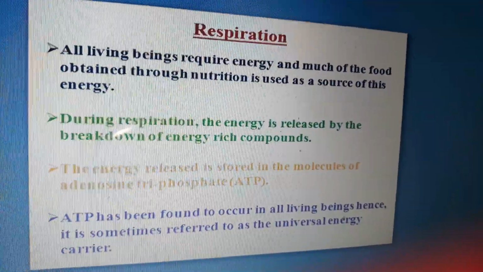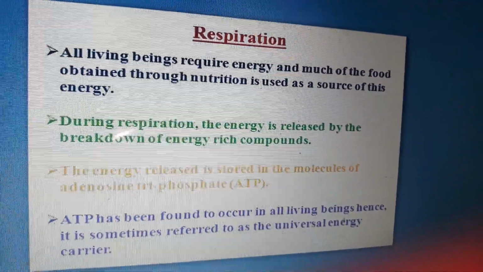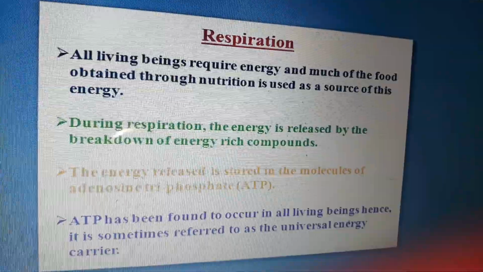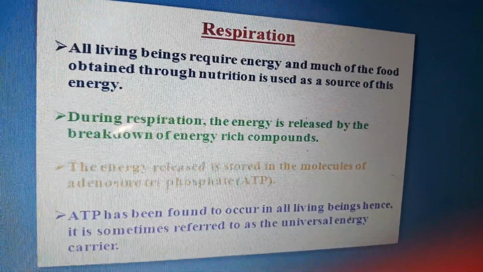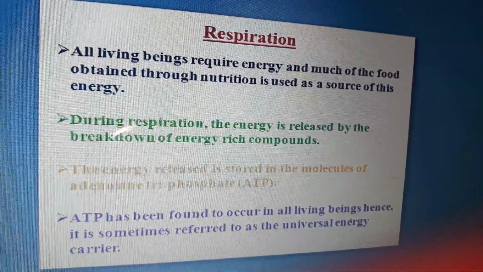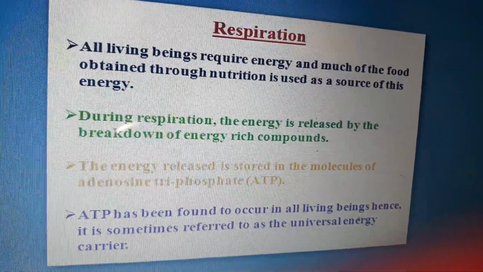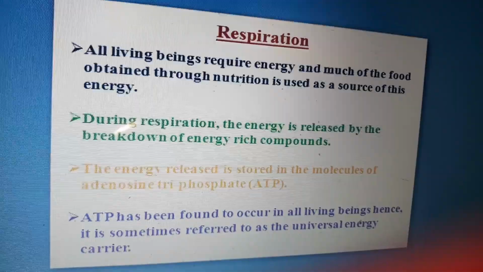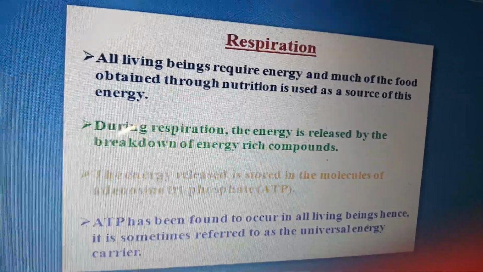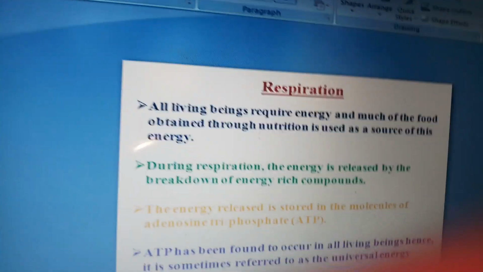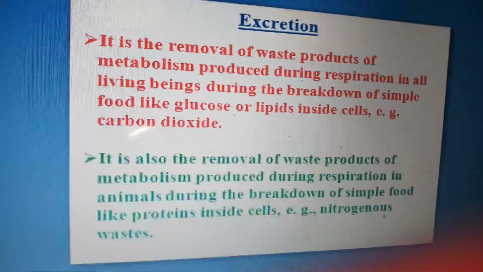As you must have read earlier, ATP is adenosine triphosphate. ATP has been found to occur in all living beings. Hence, it is referred to as the universal energy carrier, or you know that it is the energy currency of the cell, that is ATP.